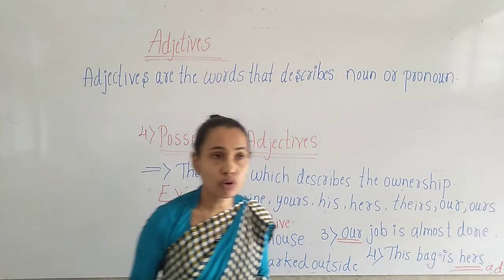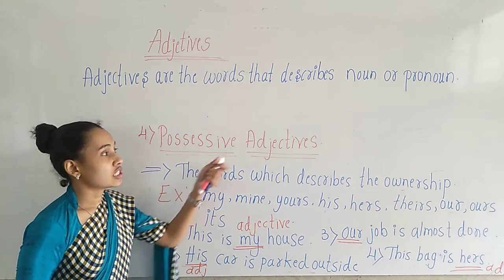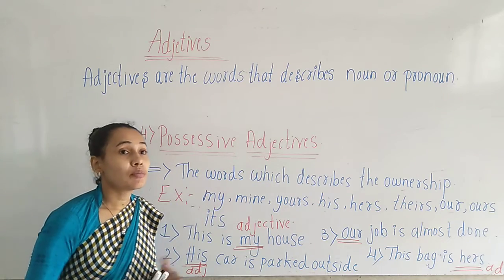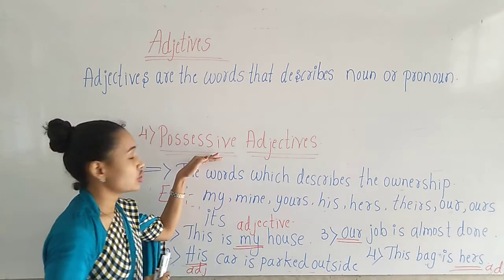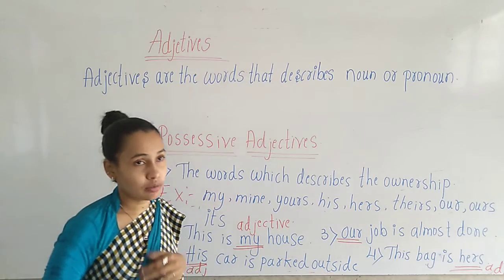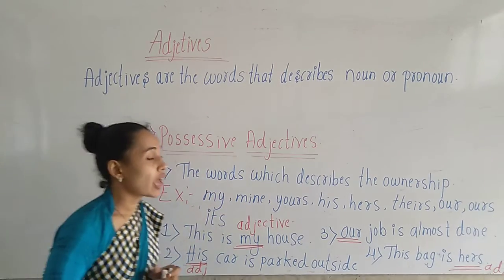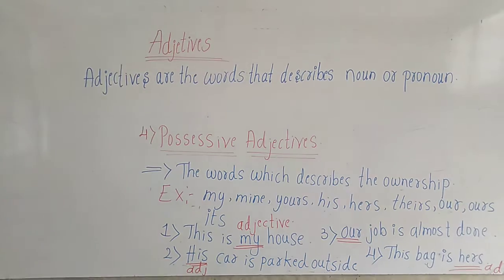Have you got it? How to identify the possessive adjective: by belongings, meaning possession, by showing the ownership. Okay. So the words which describe the ownership are known as possessive adjectives, children.